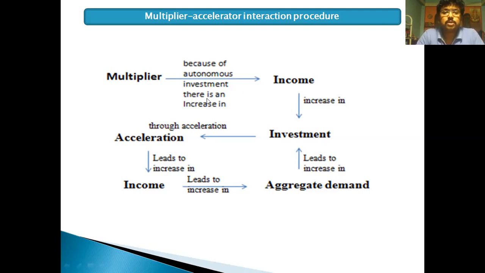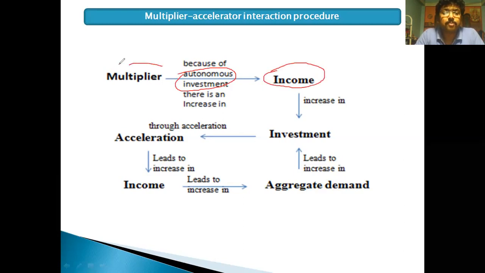Now have a closer look at this multiplier-accelerator interaction method. If there is an increase in autonomous investment, then income will increase through the multiplier procedure. So there is an increase in income, and as income increases, investment increases.